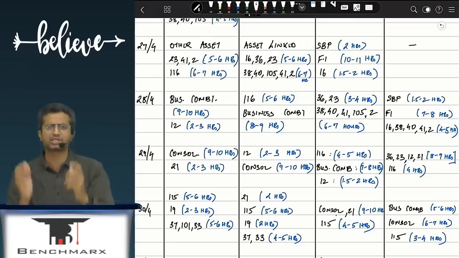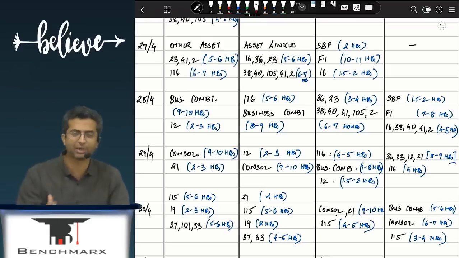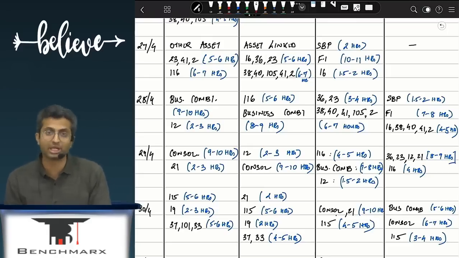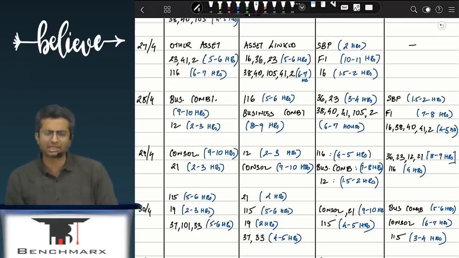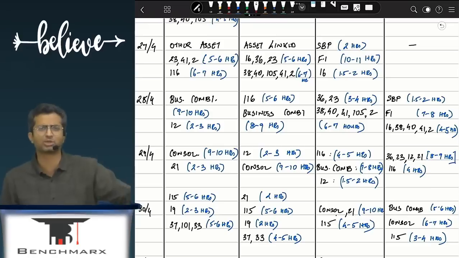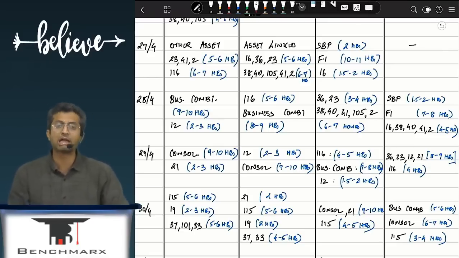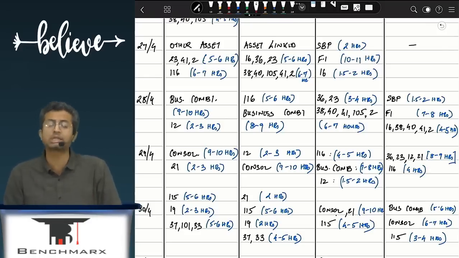Then going to consolidation. Specifically, I would focus on 3 particular questions. One is the chain holding question. One is the question where there is a fair value adjustment and dividend adjustment. I think in our books as well as the study material, there's a question of Ram and Krishnan. Focus on that. And there was a question in the January 21 paper, which we have also covered. I think that is question 10 or 11 of our books. These 3 longer questions in particular are more important.